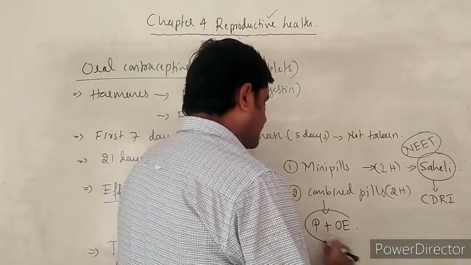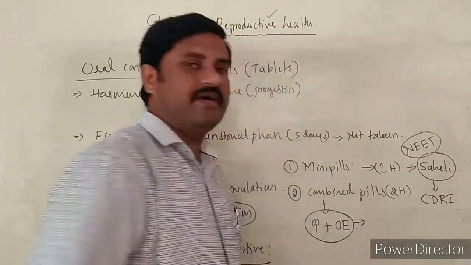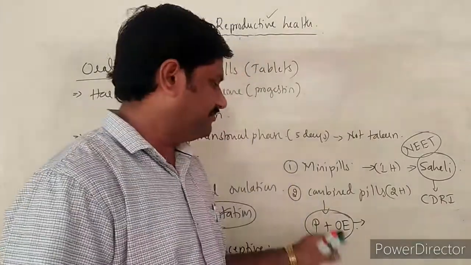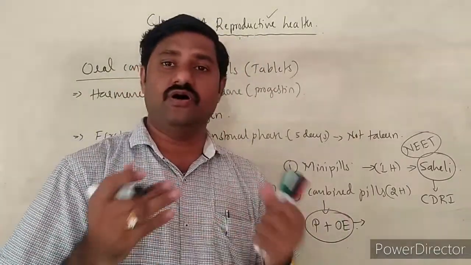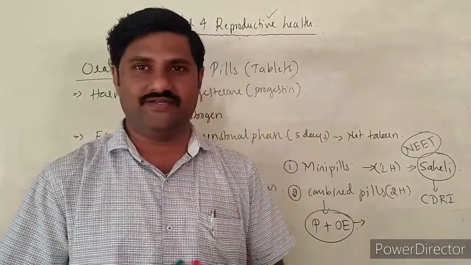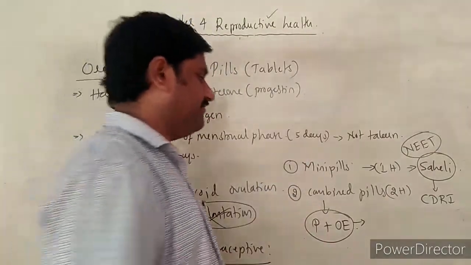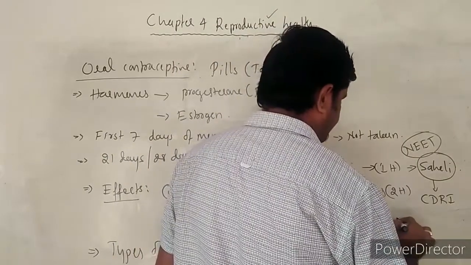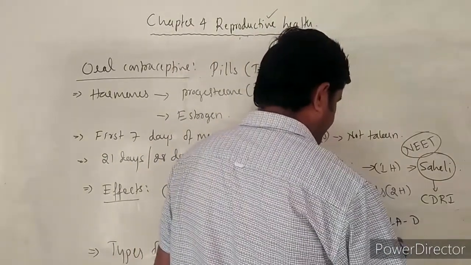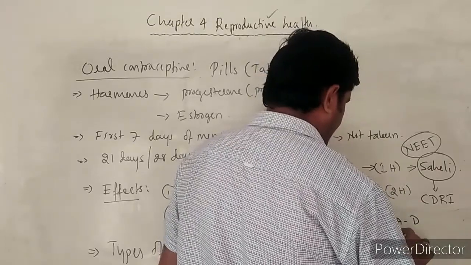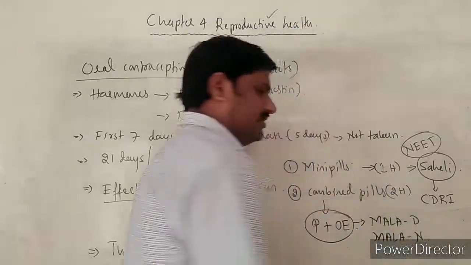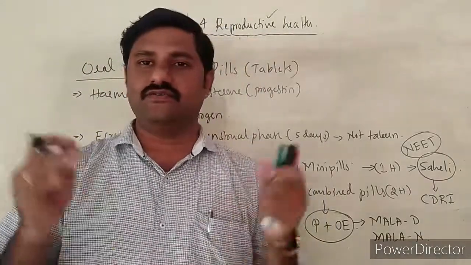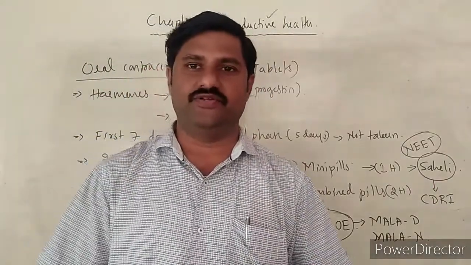These combined pills are regularly taken orally by women so as to avoid implantation and ovulation. The best examples are Mala-D and Mala-N. These are the two best examples of combined pills. This is all about the oral contraceptives. Thank you.